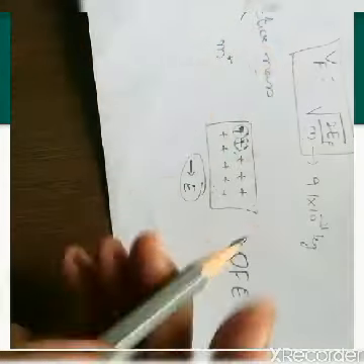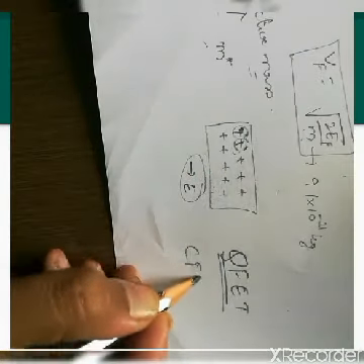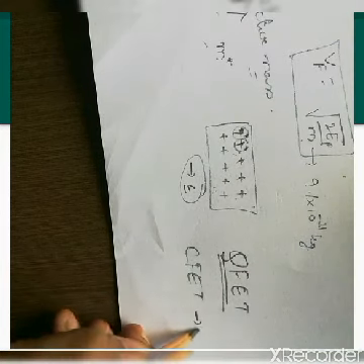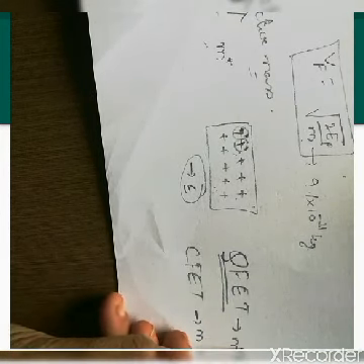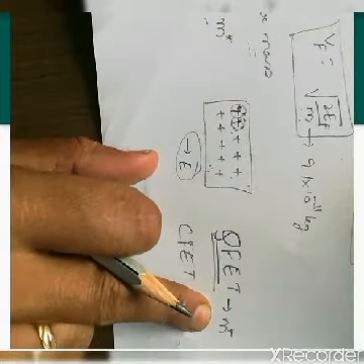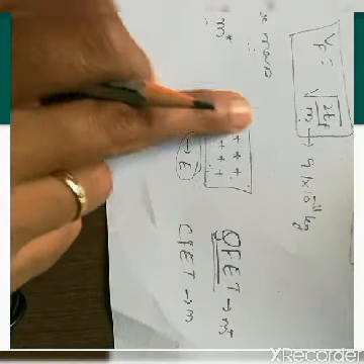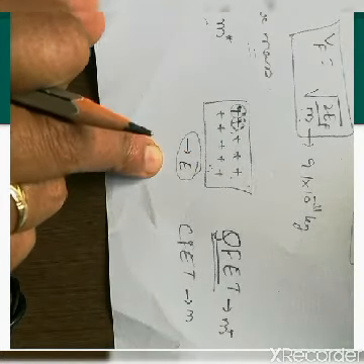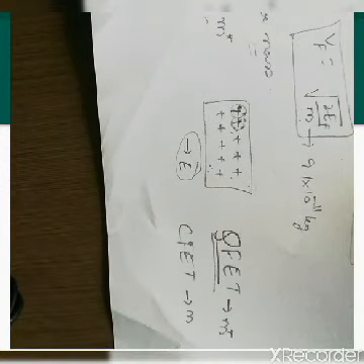Whenever we speak about quantum free electron theory, this effective mass m star comes into effect. In the classical free electron theory we just use m, but for quantum free electron theory we use m star, which is the response of the effective mass of the electrons under the influence of an external electric field and also the periodic potential from the lattice ions.